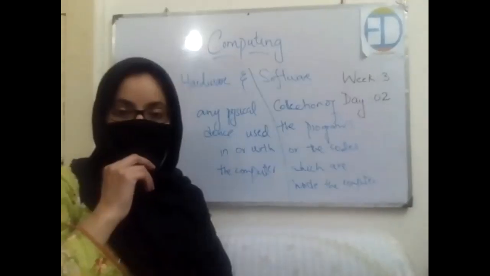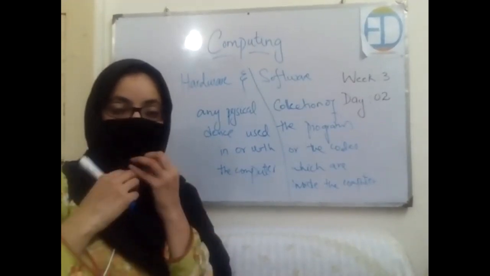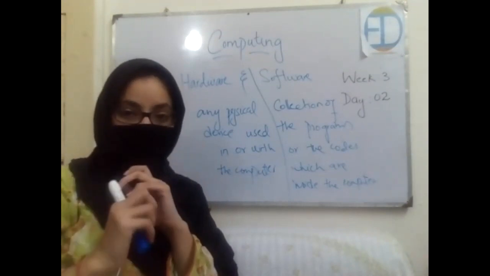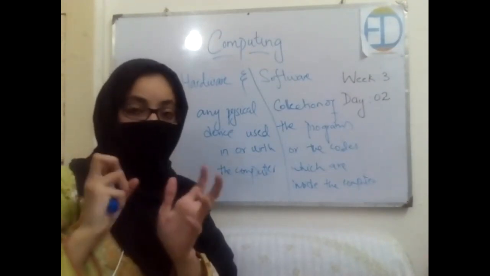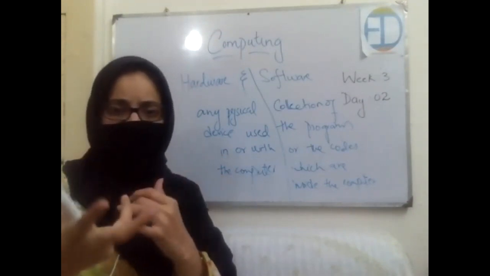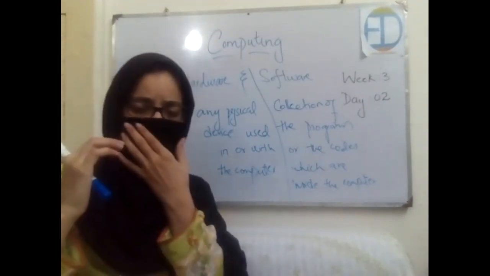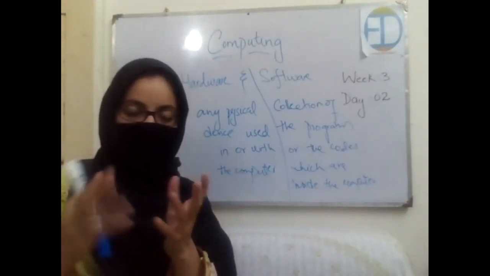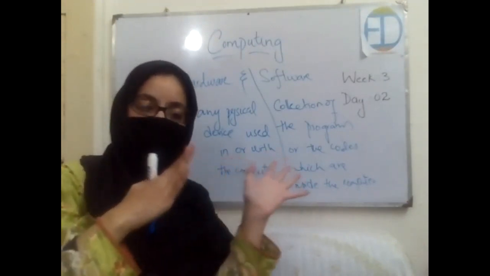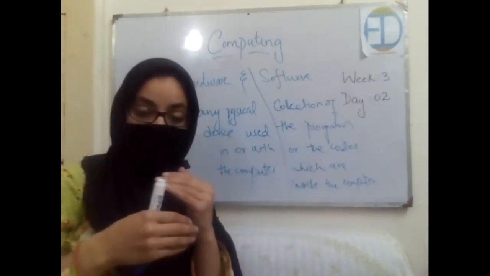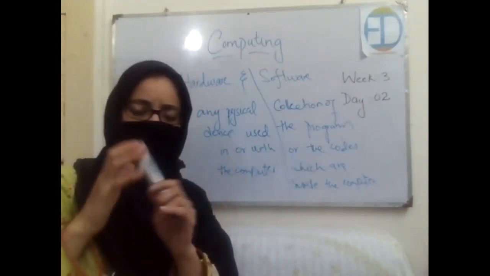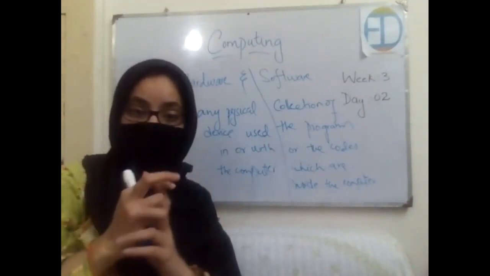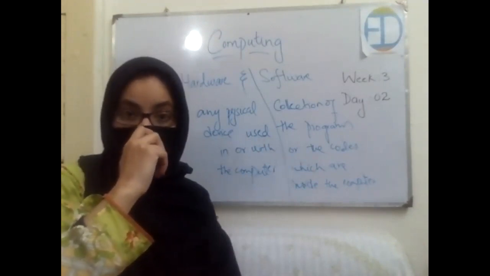Okay, class. Have you seen the same thing he talked about, hardware and software, in the video as well, right? Software are the things like Microsoft, like Google, the things that you can use, you can see, but you cannot know how the processing is done behind that, right? You cannot see, you cannot examine what happens behind the screen when you give a command to the computer, right? So all of these things are called software, and hardware are all of the devices, all of the parts of the computer that you can see. It also includes the CD drive, the DVD drive, the motherboard, all of the computer related things which you can see and touch.